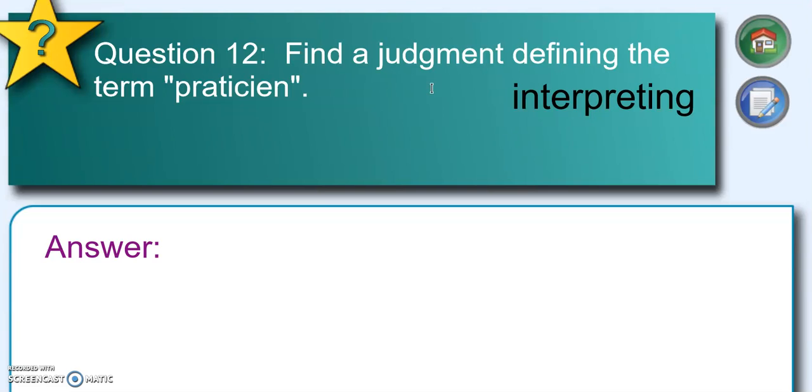So I'm sure by now you probably are already searching in your booklet to find the answer. You can pause it until you find it, and then I'll give you back the answer.